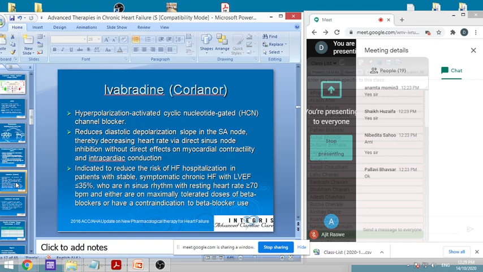It will not have any effect on myocardial contractility and intracardiac conduction. It will reduce the SA node firing, which was earlier firing more, but it will not affect the conduction from the SA node to the AV node to the Purkinje fibers. That will not be affected, and this is how it acts. It is indicated to reduce the risk of heart failure related hospitalization in patients with stable symptomatic chronic heart failure where left ventricular ejection fraction